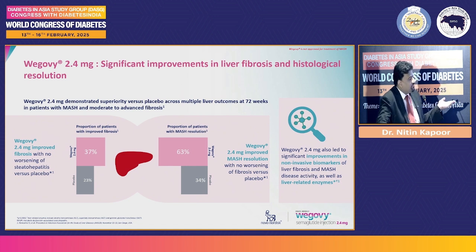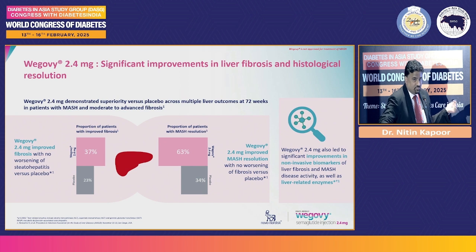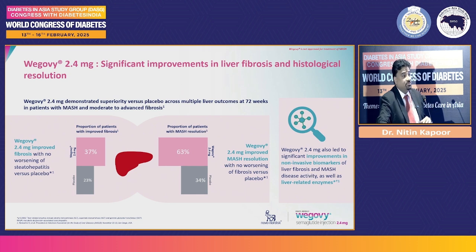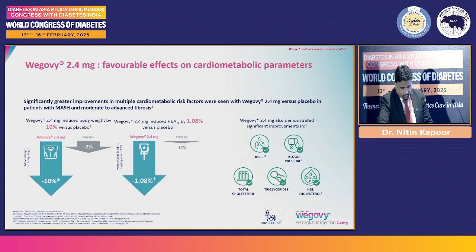So the easy way of remembering the results of the ASCEND study is the 30-60 rule. 30% have improvement in fibrosis, 60% have resolution of MASH. And all the other small parameters, the non-invasive parameters that we use in our day-to-day practice, triglycerides, HDL, total cholesterol, blood pressure, hsCRP, everything seems to improve.